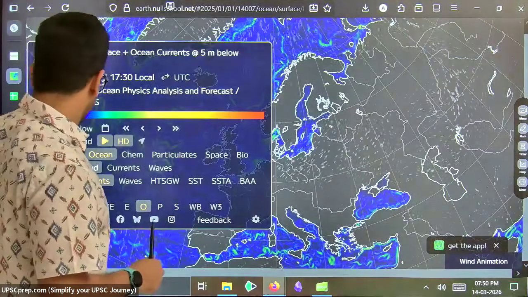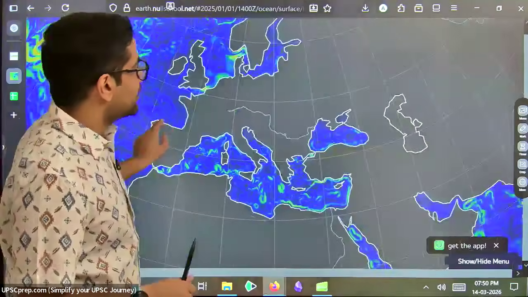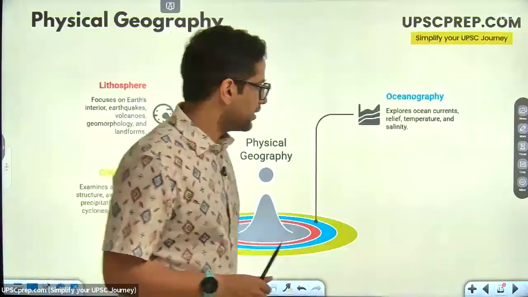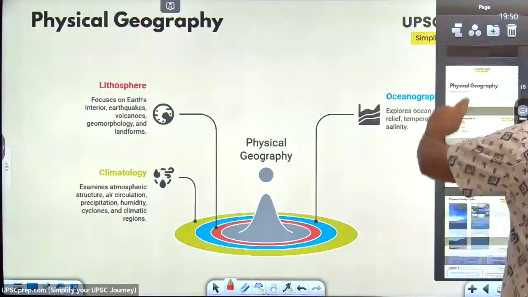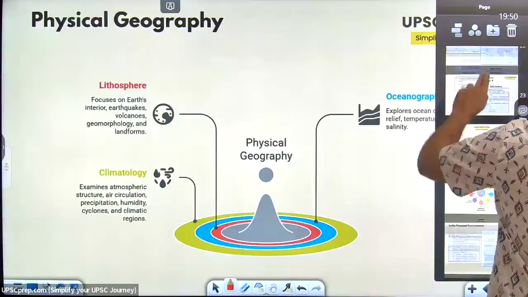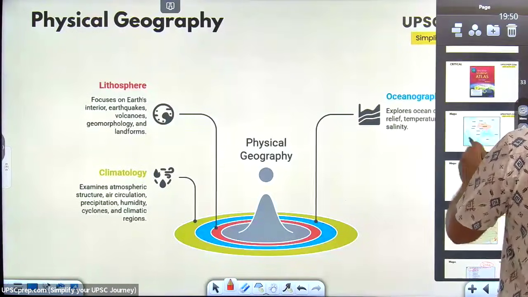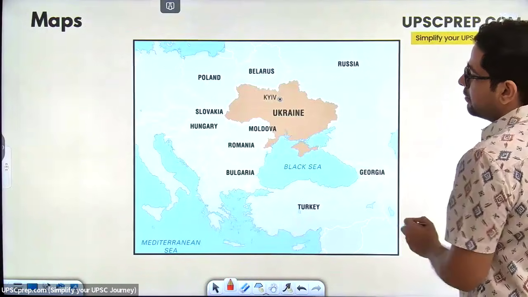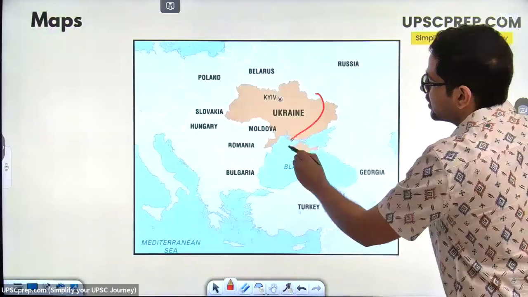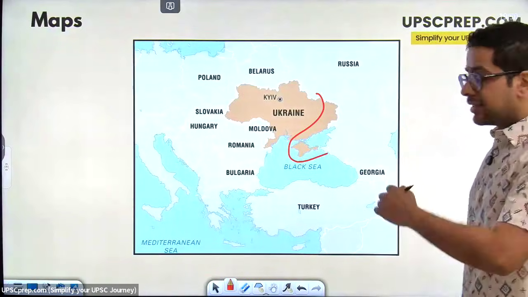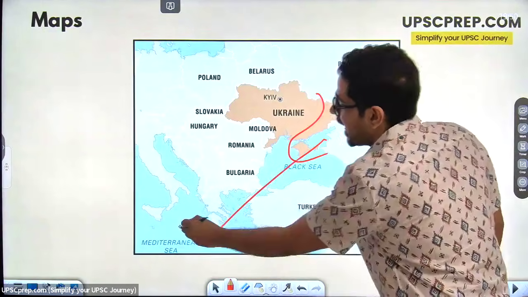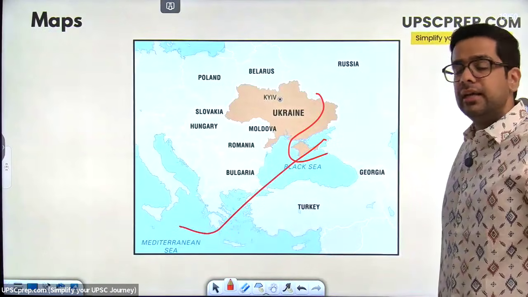Russia simply wants warm water access for its navy, because if this is the region of Ukraine, we had the map of Ukraine, we'll look at that. Right, this is the region of Ukraine. Russia, big over here. Russia wants this chunk. Why does Russia want this chunk? Because as soon as it does that, Russia's navy has access to the open ocean.